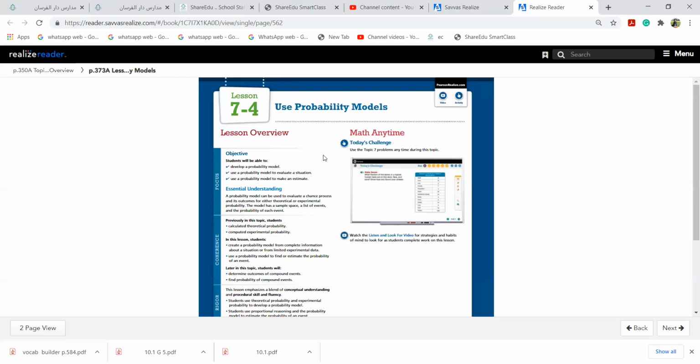Let us begin with 7.4. Use probability models today.